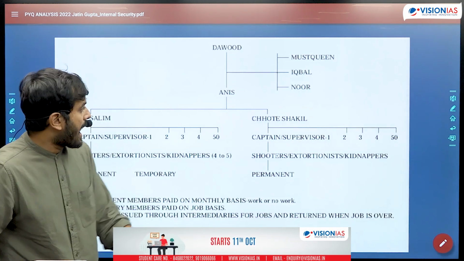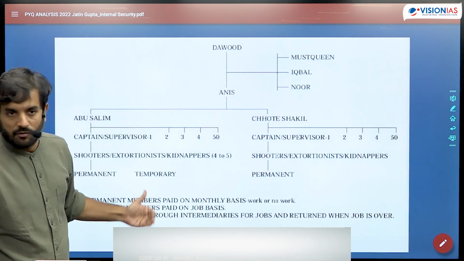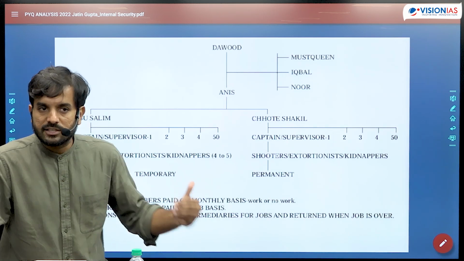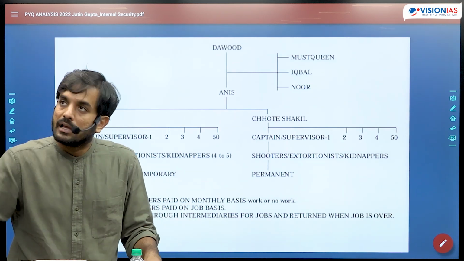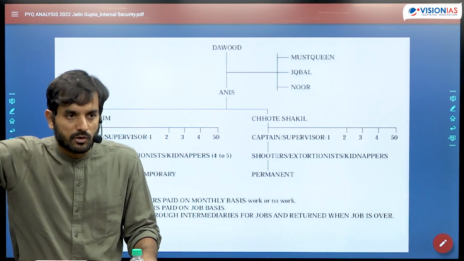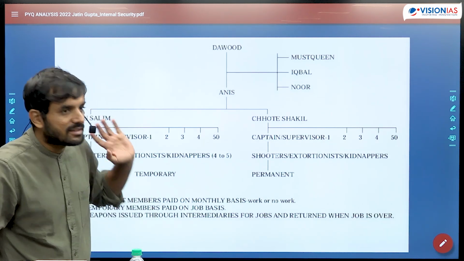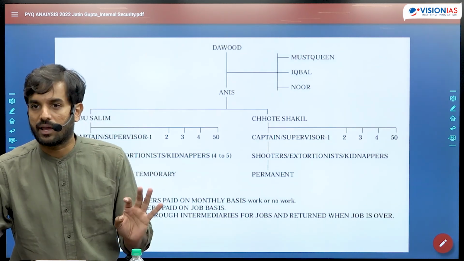Dawood Ibrahim's group. And this is how an organized criminal group is organized, where each and every individual is supposed to perform a specific function. Leader है, team, मतलब जैसे IT कंपनी होती है ना, team leader है, फिर उसके नीचे project manager है, फिर है ना, everything is there in these company. ये कंपनी की तरह ही काम कर रहे हैं एकदम, है ना.